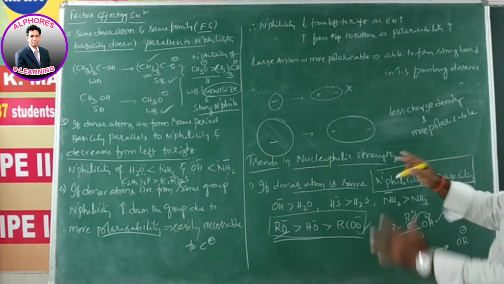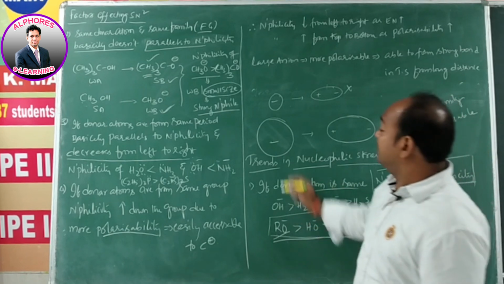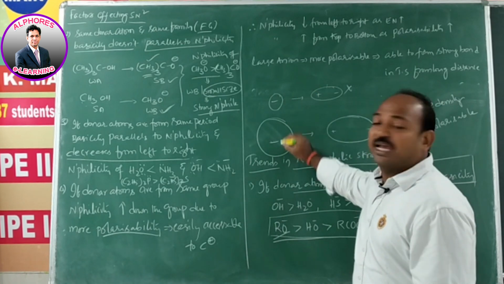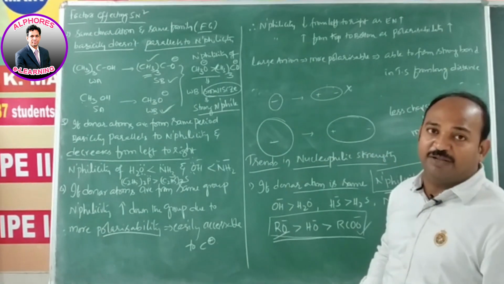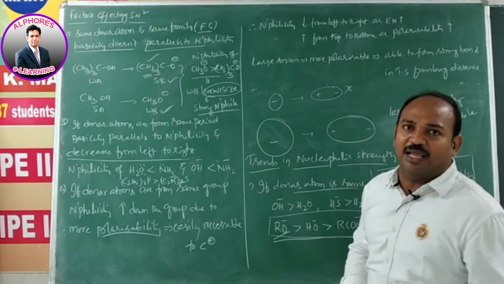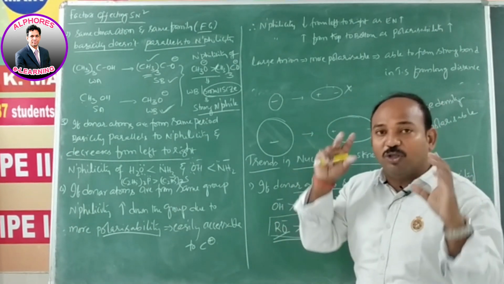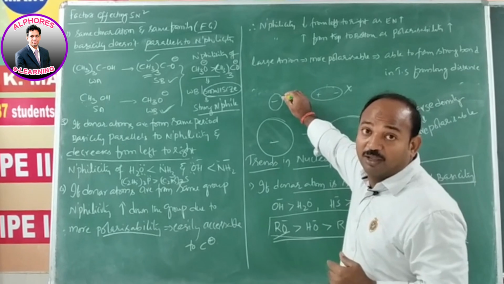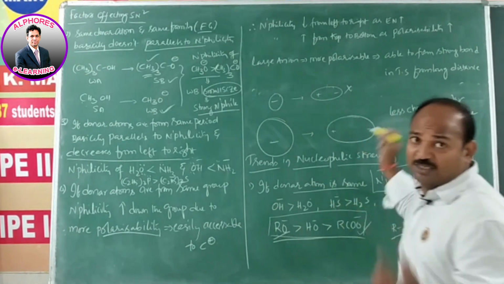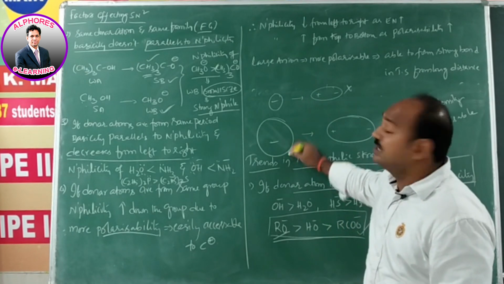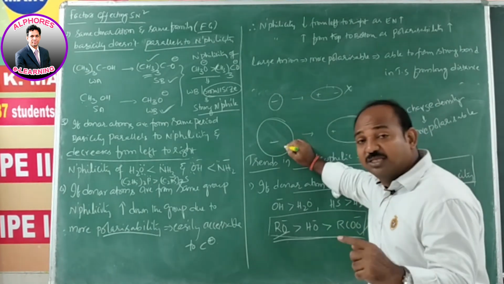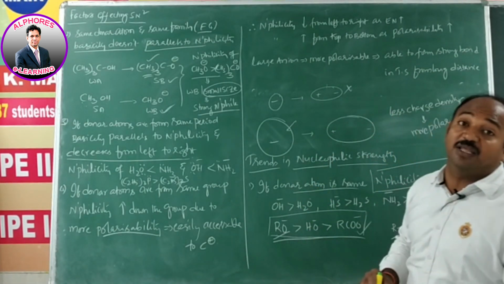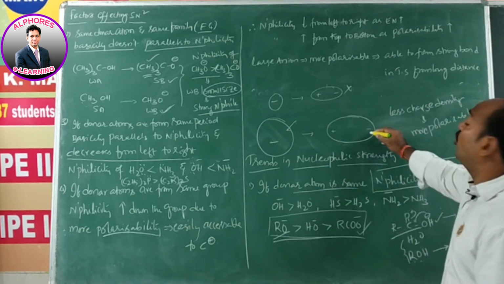So whenever size increases, that negative charge density decreases, because both small size and large size are having the same 1 unit negative charge, but size is more. You can imagine like this: a small ball and a large ball, both are going to be painted with only 1 gram paint. Then obviously paint density is more for the small ball, whereas less for the large ball. Just the same concept here. Small size one has a 1 unit negative charge, large size one also has the same negative charge. That's why I am saying that here less charge density. Being less charge density, more polarizable.